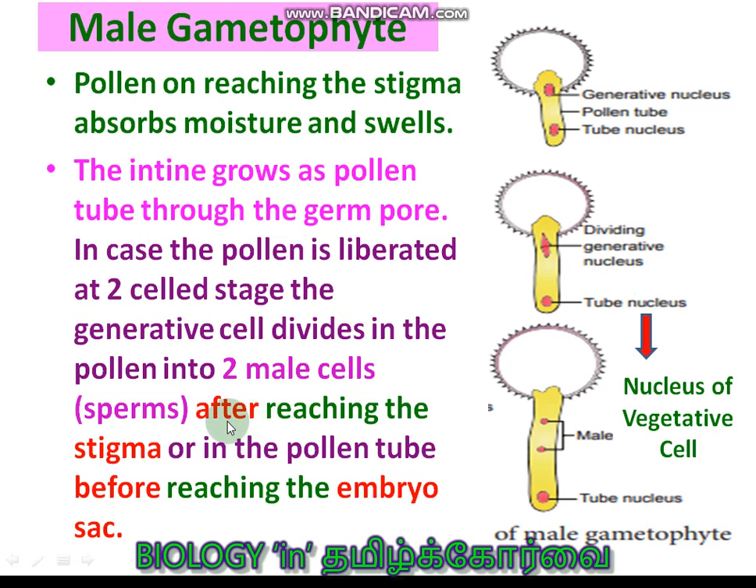This may happen after reaching the stigma or in the pollen tube before reaching the embryo sac. Very clear, in the pollen tube before reaching the embryo sac. So in some plants, the generative cell nucleus starts dividing before the pollen is shed, or before its liberation, or after reaching the stigma, or in the pollen tube but before reaching the embryo sac. So this is about the development of the male gametophyte, students.